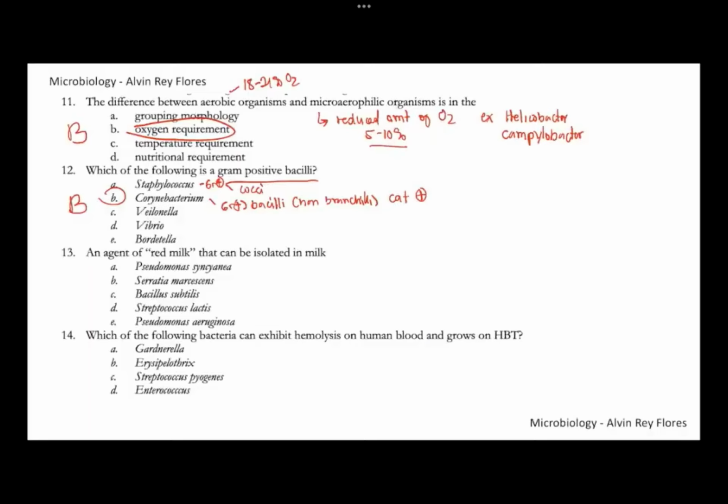Veillonella, these are anaerobic gram-negative cocci. Vibrio is gram-negative bacilli. Bordetella is also gram-negative. So for number 12, this is letter B, Corynebacterium.